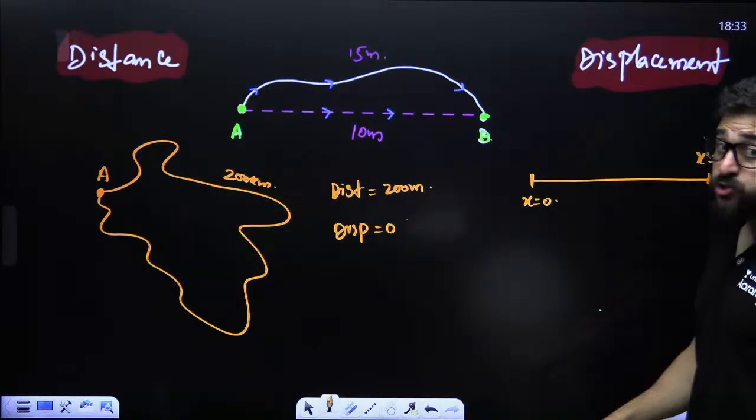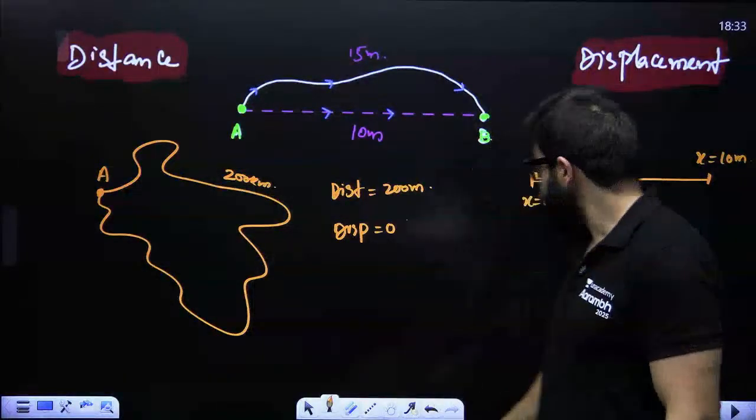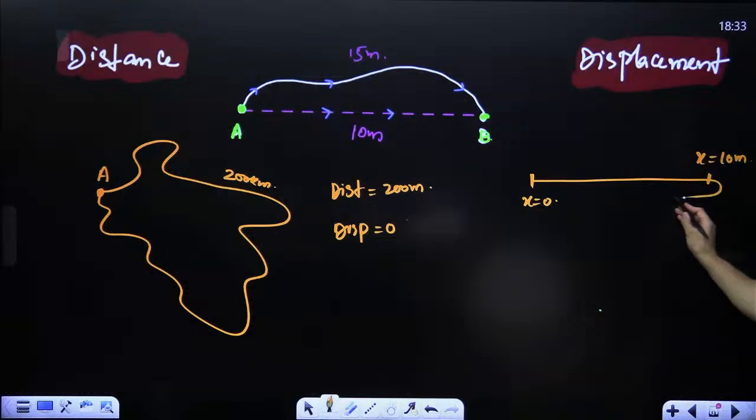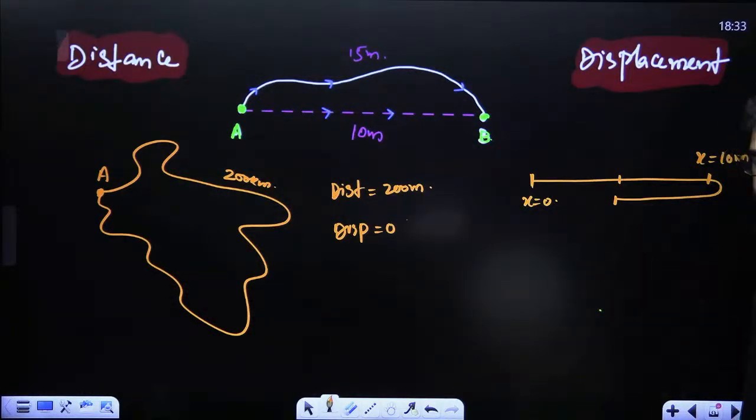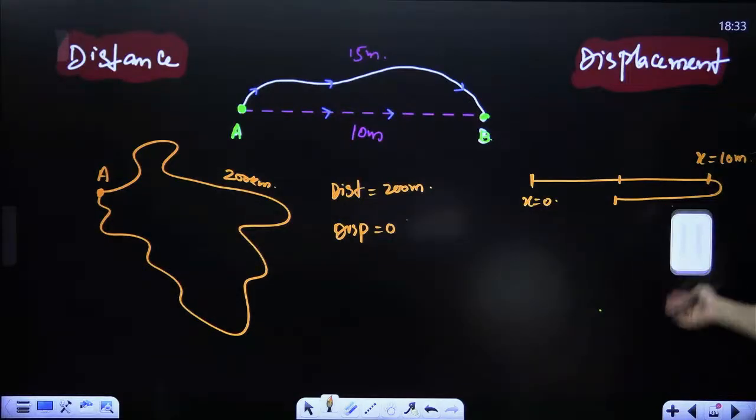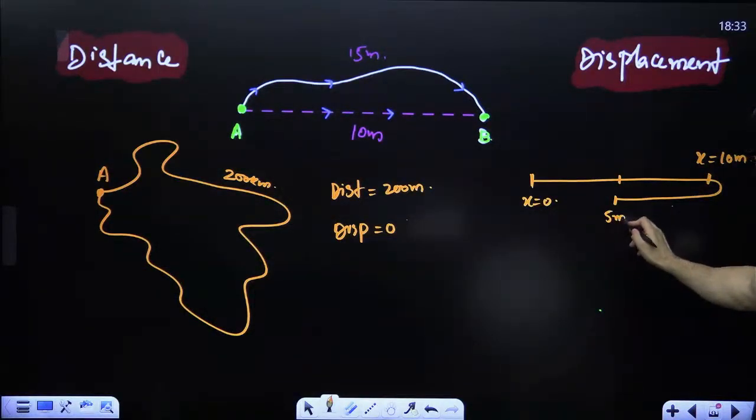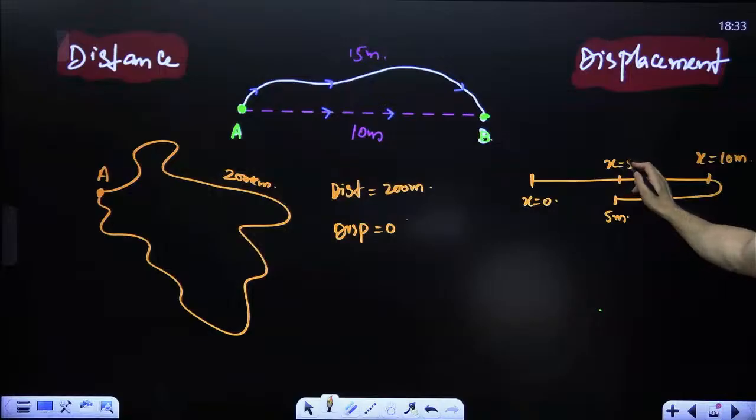the car is at x is equal to 10 meters. How much is the distance? 10. How much is the displacement? 10. Now, when the car turns back, the car reaches over here. So it is x is equal to 5. So this is 5 meters over here. X is equal to 5.